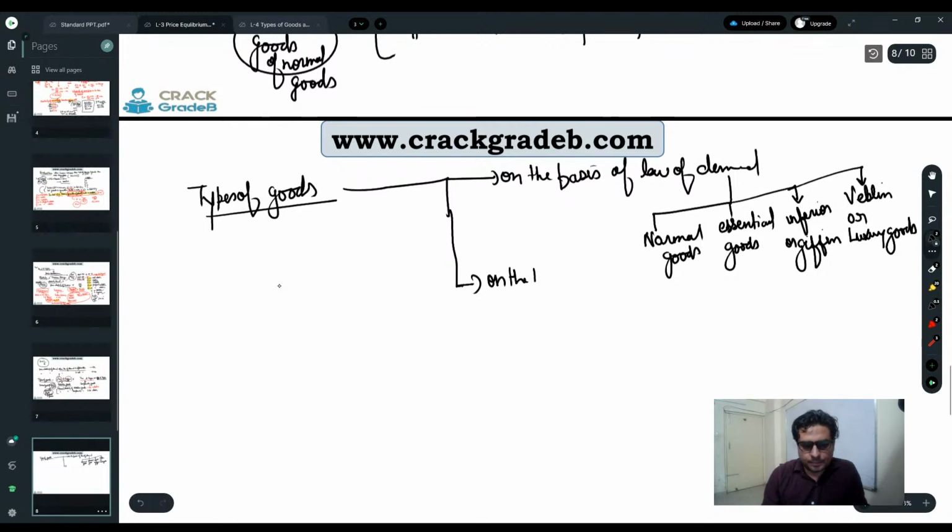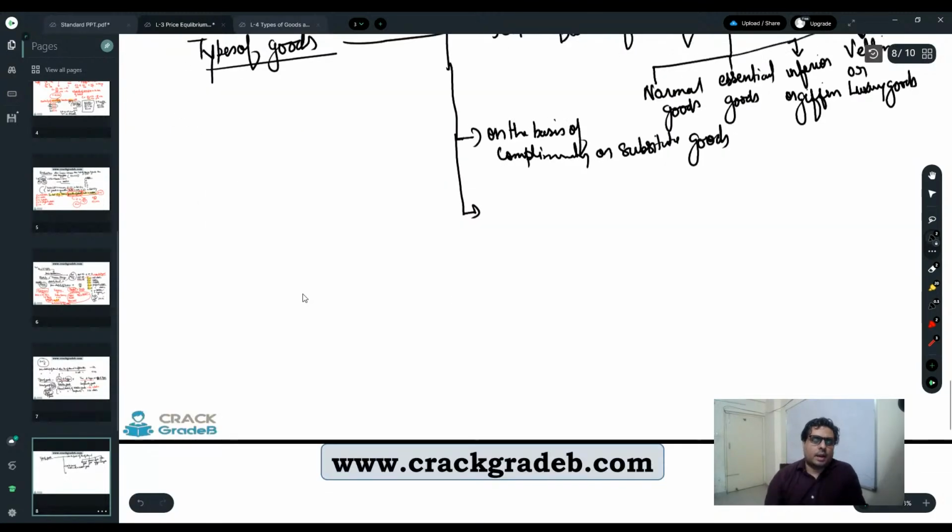Luxury goods. So remember that luxury goods can also be known as Veblen goods. So on the basis of law of demand, and today I explained you about, on the basis of, means complementary or substitute goods. Another category. Now another category is, I'll give you the example so that you can easily get the idea what I'm going to discuss.